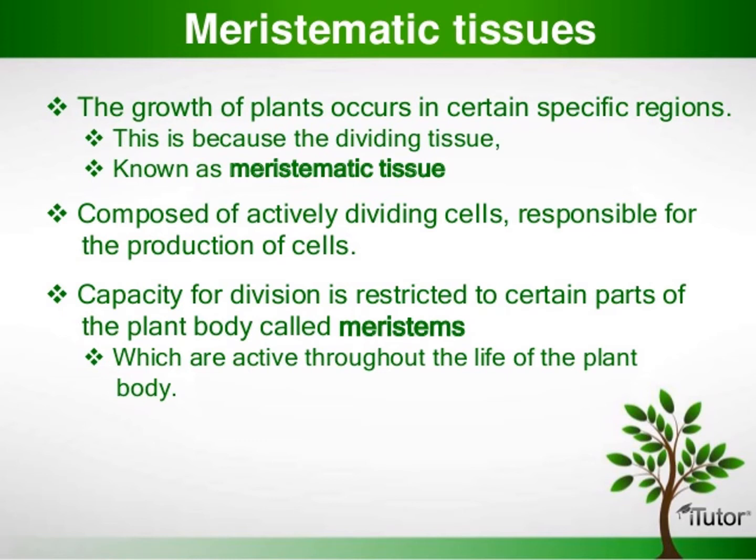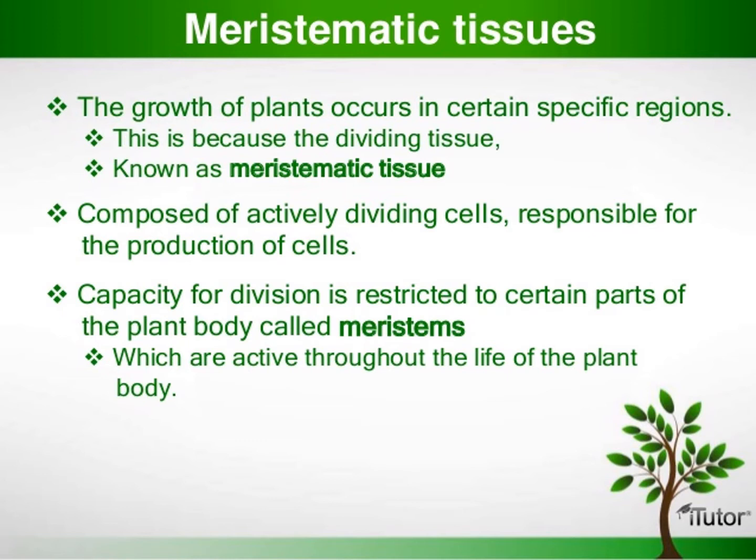Meristem is derived from the Greek word meristos, which means divisible, or having cell division activity. Meristematic tissues are groups of immature cells that are capable of undergoing cell division.